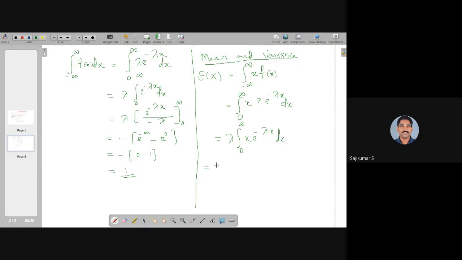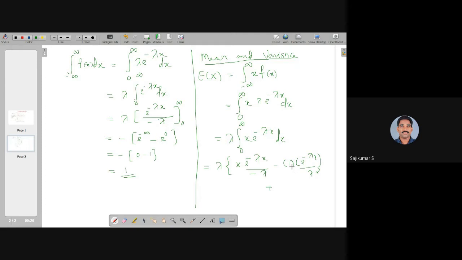Perform integration by parts by considering x as the first function: first times the integral of the second, e^(-λx) divided by minus λ, then minus the derivative of x times the integral of e^(-λx) by minus λ again, that is e^(-λx) divided by (minus λ) the whole squared, that is λ².